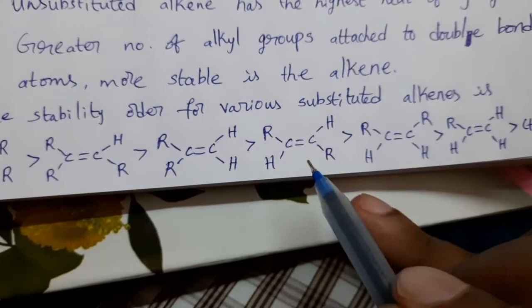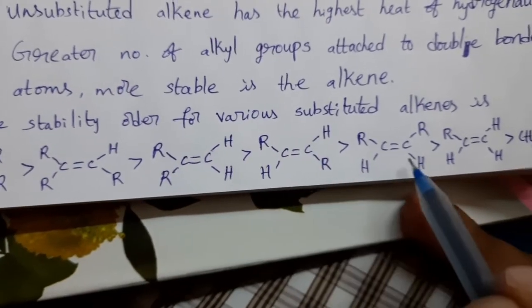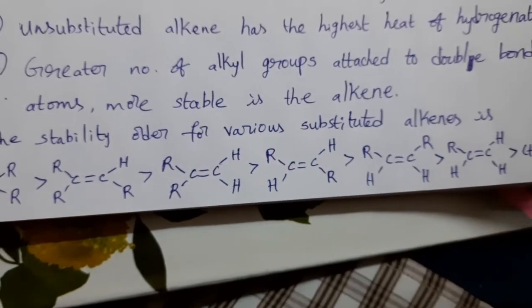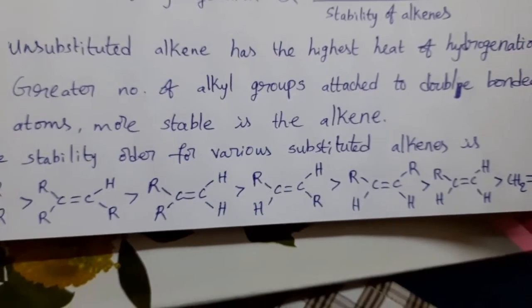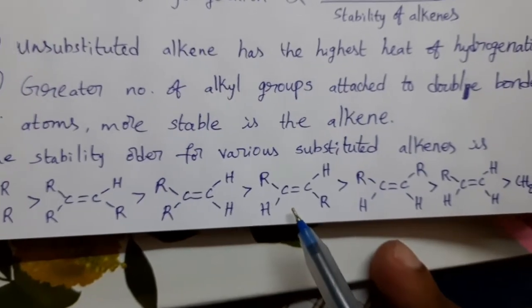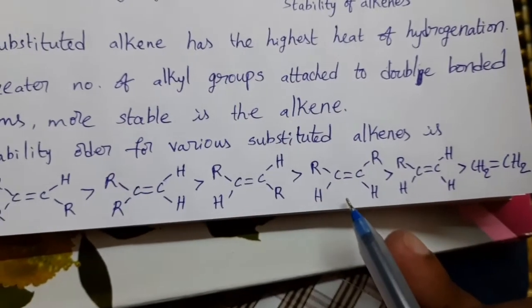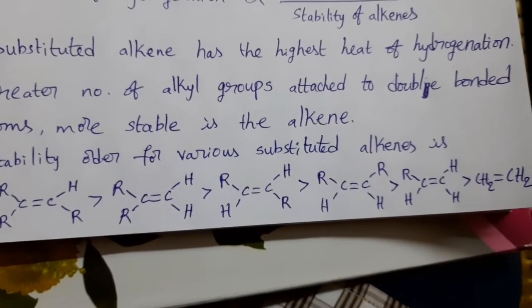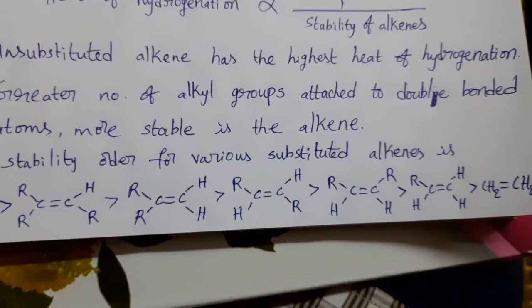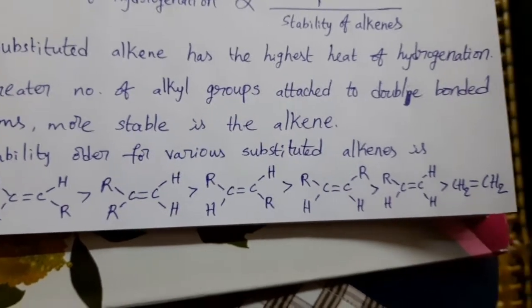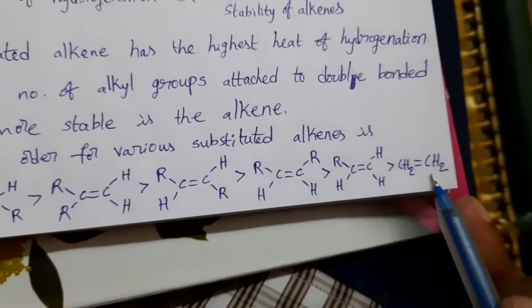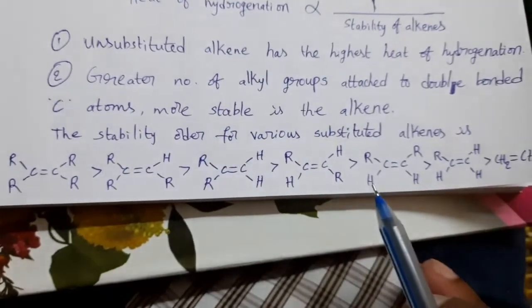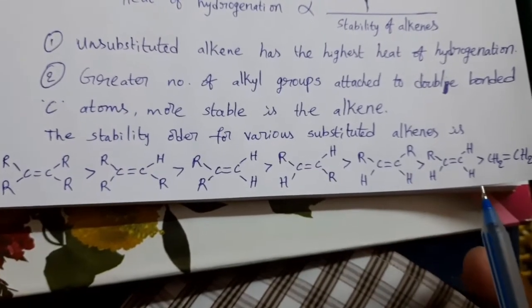You may get a doubt, what is the difference between this structure and this structure? This is a trans, with alkyl groups present on opposite sides of the double bonded carbon atoms. So trans alkene has more stability than cis alkene. We know the reason: in cis form, similar groups are present on the same side of the double bond, so they have repulsive forces, and stability is less than trans form. In this one, one alkyl group; in this, no alkyl group. So this is the stability order for various substituted alkenes.